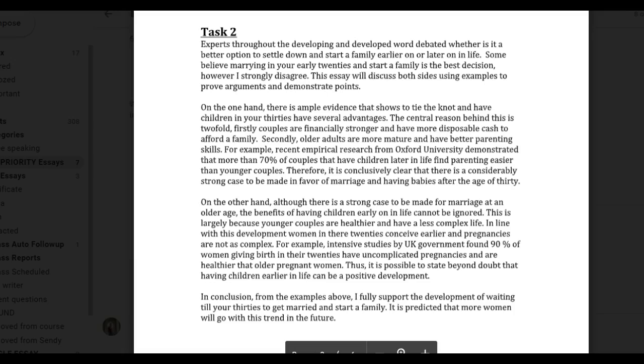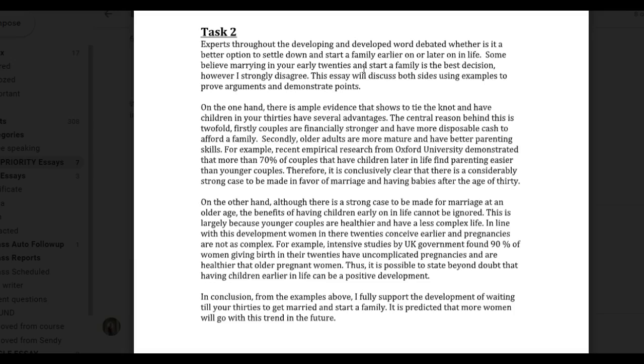Okay, so I hope that gives you some information on how you could have done this task 1 with far fewer words. Let's see now about your task 2. Experts throughout the developing and developed world, not word, have debated whether it is a better option to settle down and start a family earlier on or later on in life. Some believe marrying in your early 20s and starting a family is the best decision. However, I strongly disagree. This essay will discuss both sides using examples to prove arguments and demonstrate points.